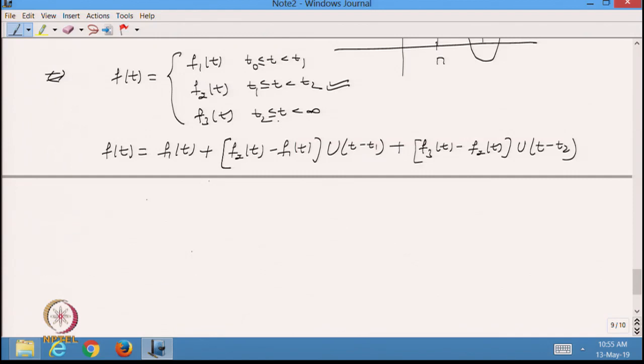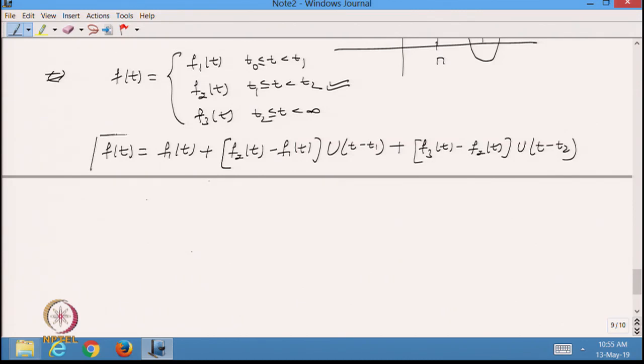Now, what about when t is greater than t2? This is also 1, this is also 1. So this cancels out with this one, and I get f3(t). So if I take the value of t in the different subintervals, I get the corresponding function.